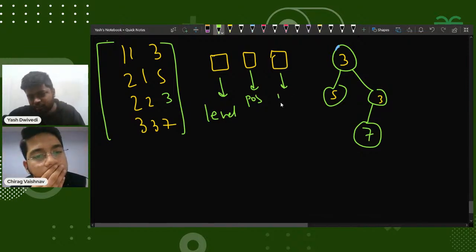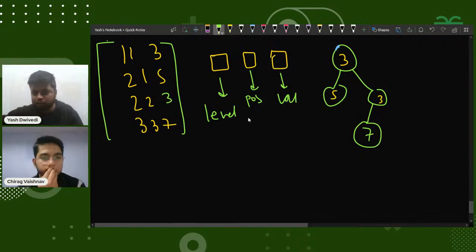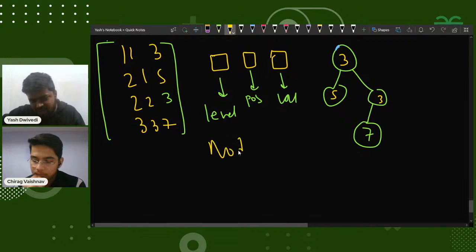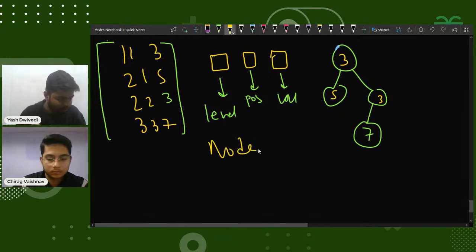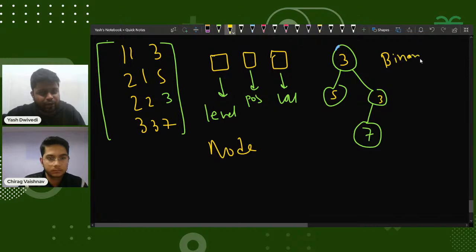So what I'm thinking is this will be the value, right? So I can extract all these three values. But for a particular node, what is the unique thing? The unique thing about every node, as in the question, sir has mentioned that this will be a binary tree, right? This will be a binary tree. So that's how it will be.